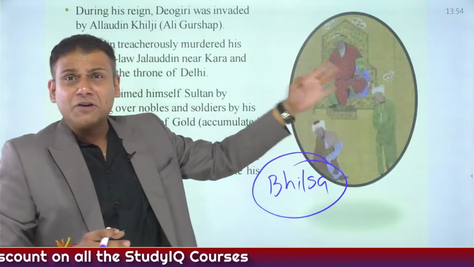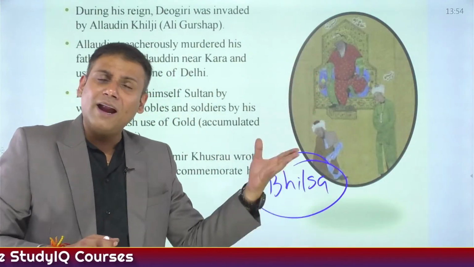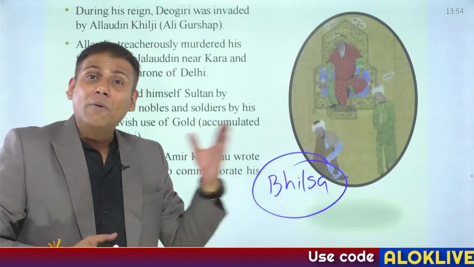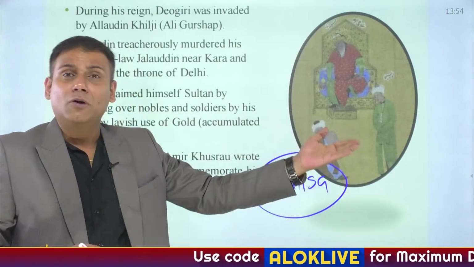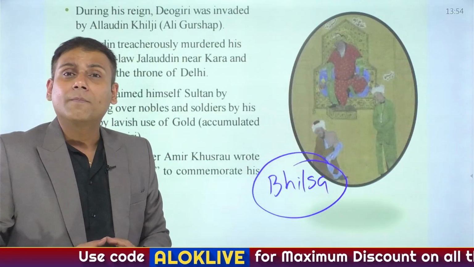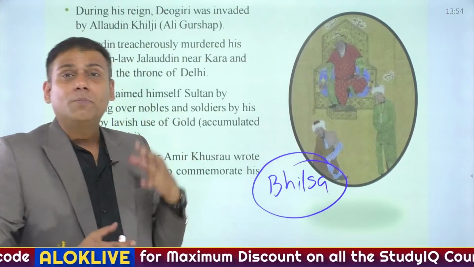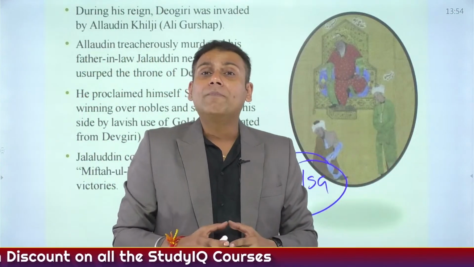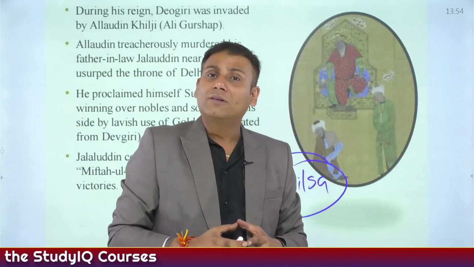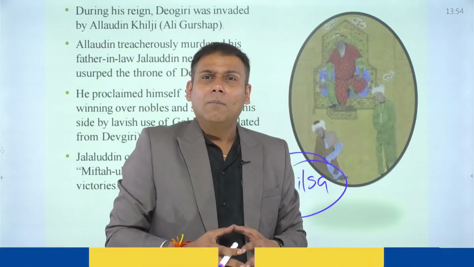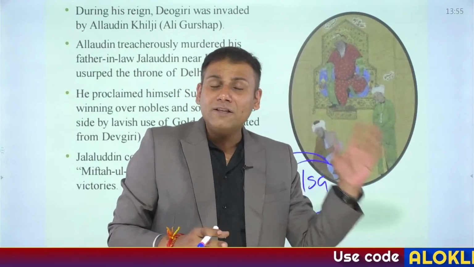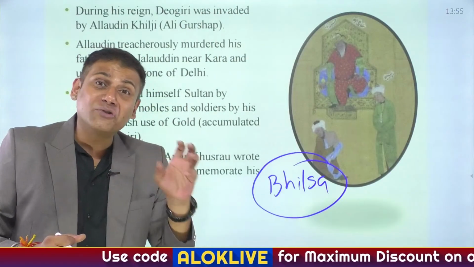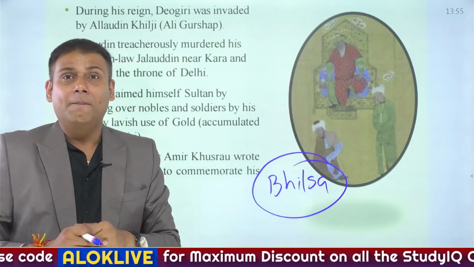We have seen the invasion of the Delhi Sultanate. Why was Ghazni attracted towards India? Wealth. Ghori, wealth. Why was Babur attracted towards India? We'll study about Babur when we study the Mughal Empire. Many historians believe that Babur was invited by Alam Khan Lodi, and by Daulat Khan Lodi, the governor of Punjab. But one of the prime reasons why he was attracted towards India was the vast resources of the region of Punjab.